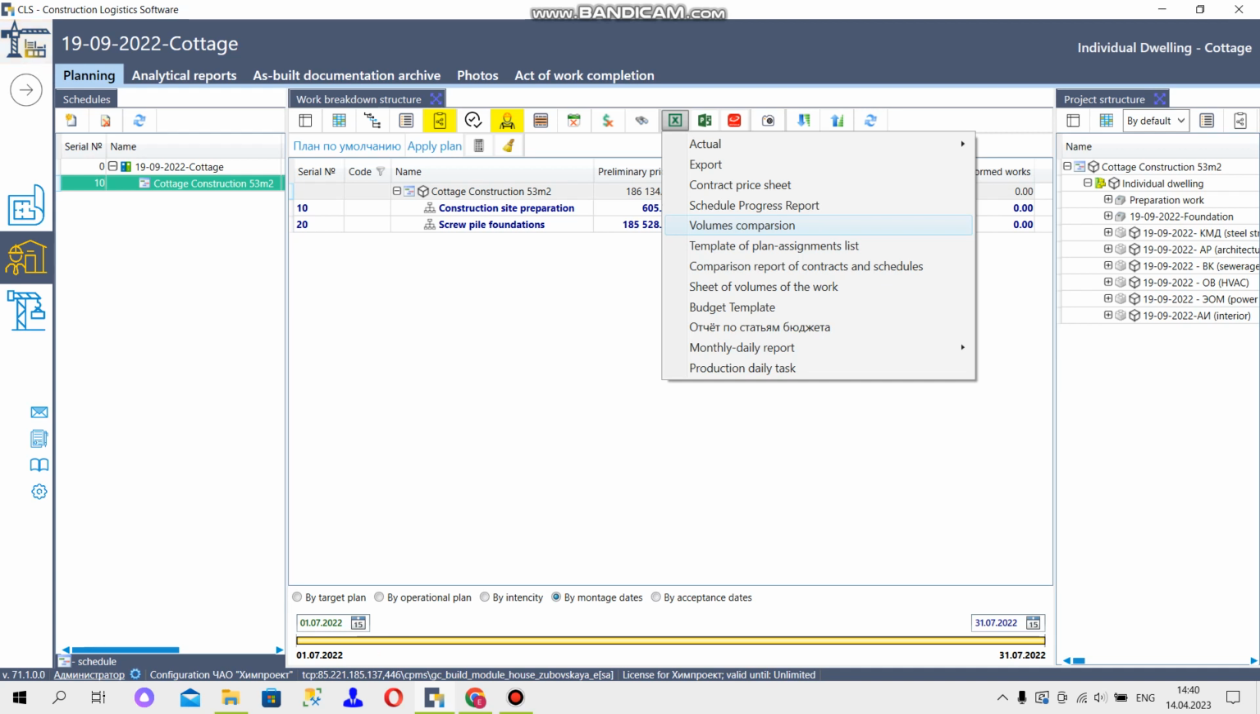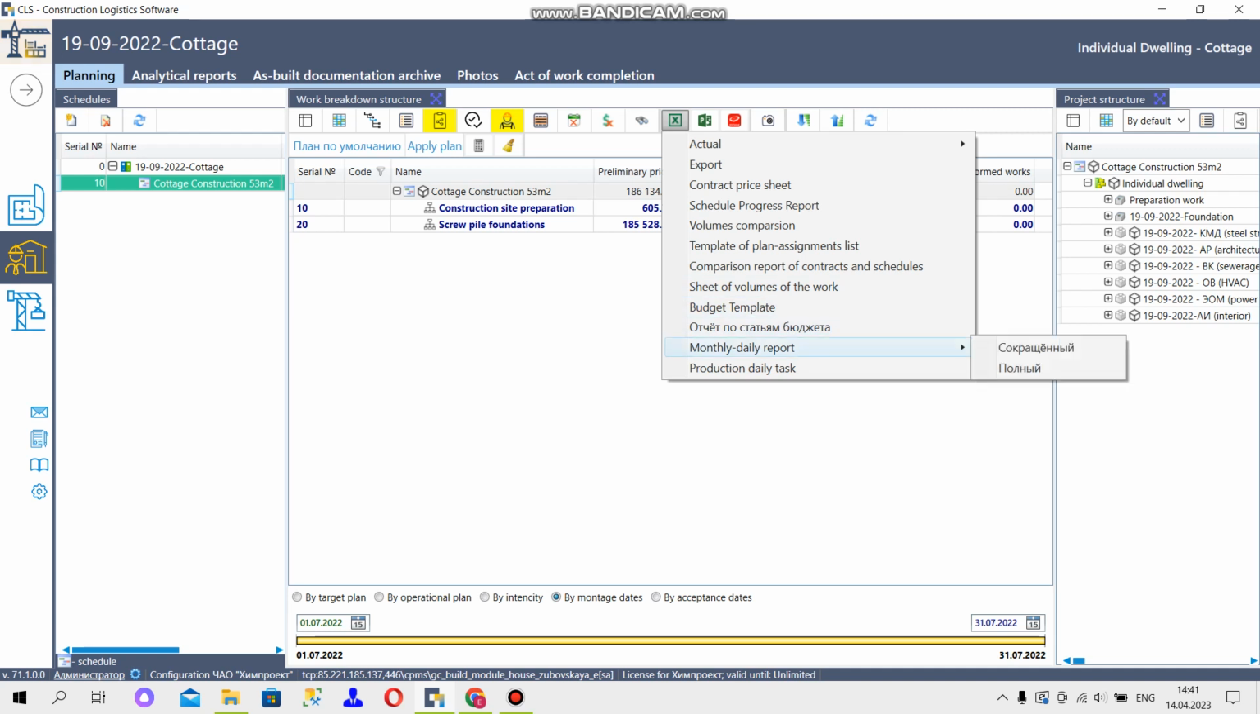The next one is the template of plan assignments list. This type of report displays information on the work of subcontractors for the actual date, the time frames in the real-time plan, the total volume and the balance as of the date of the report generation. Next is the sheet of volumes of the work. It gives an idea of the scope of work and materials in the project.